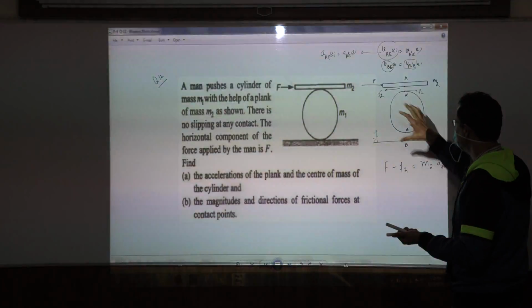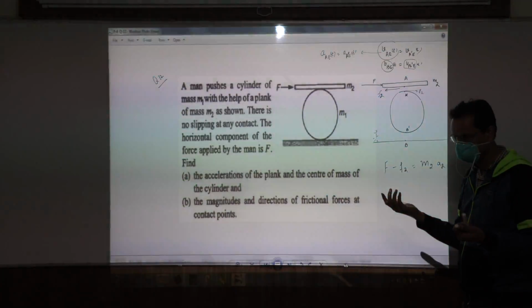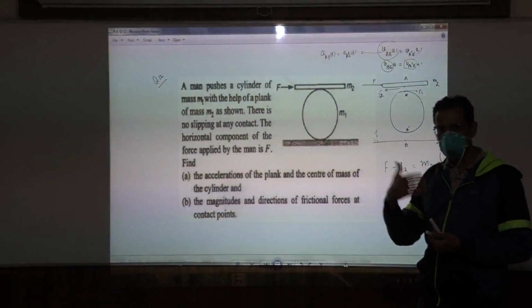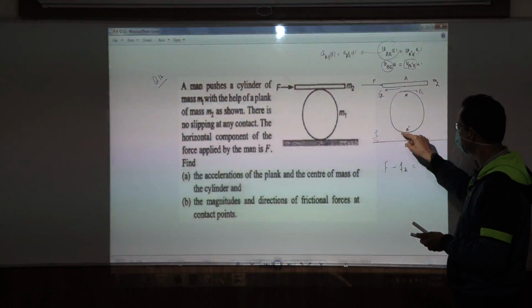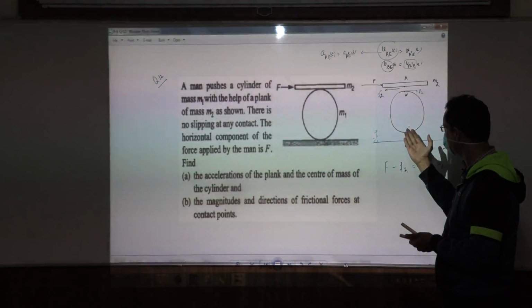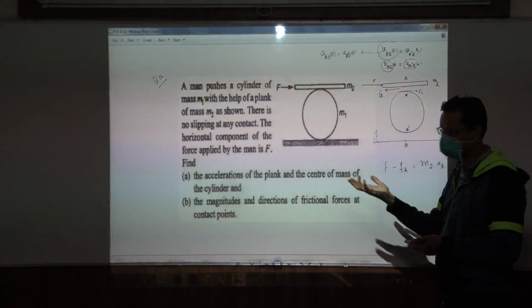Let's say the cylinder is trying to move. Okay, let us imagine like this. We have to proceed somewhere. First of all, no matter howsoever you proceed, you will always get the correct answer for the frictional force at this contact in both magnitude and direction. Now what do I mean by that?